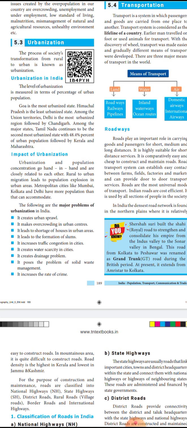Impact of urbanization. If it is being urbanized, what are the major problems? Many problems will be there when there is urbanization. When there is urbanization, automatically the population also will grow, isn't it? So both urbanization and population go hand in hand. Many metropolitan cities like Mumbai, Kolkata and Delhi have more population than can be accommodated. They cannot accommodate the population.